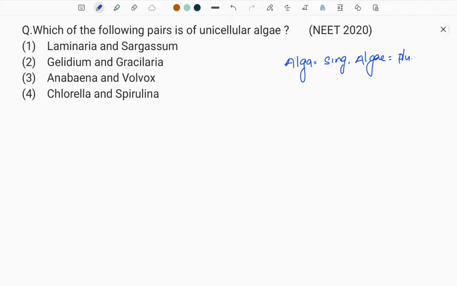First, Laminaria. Remember, iodine is obtained from Laminaria. I2 means iodine. It is obtained from Laminaria. We have this question point under economic importance of algae.